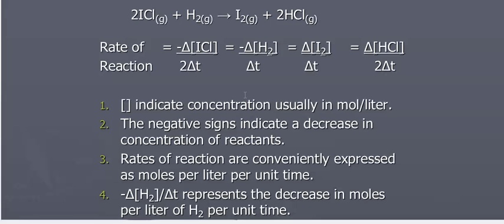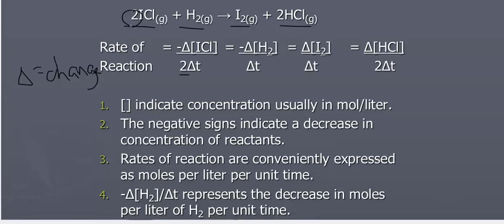So here's my balanced chemical reaction. 2ICl plus H2 forms I2 plus 2HCl. I can express the rate of reaction in terms of any one of those reactants and any one of those products. The rate of reaction is change in concentration per change in time. Well, delta means change. So if I want to express it in terms of ICl, it's change in concentration of ICl over 2 delta T because there's a coefficient of 2.